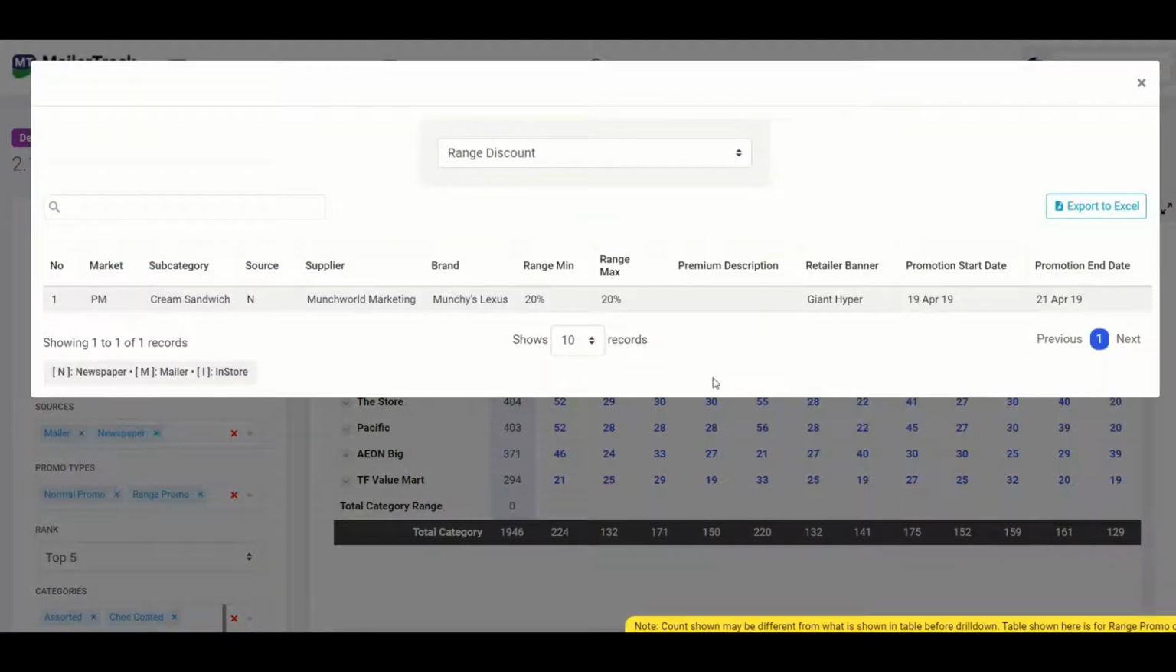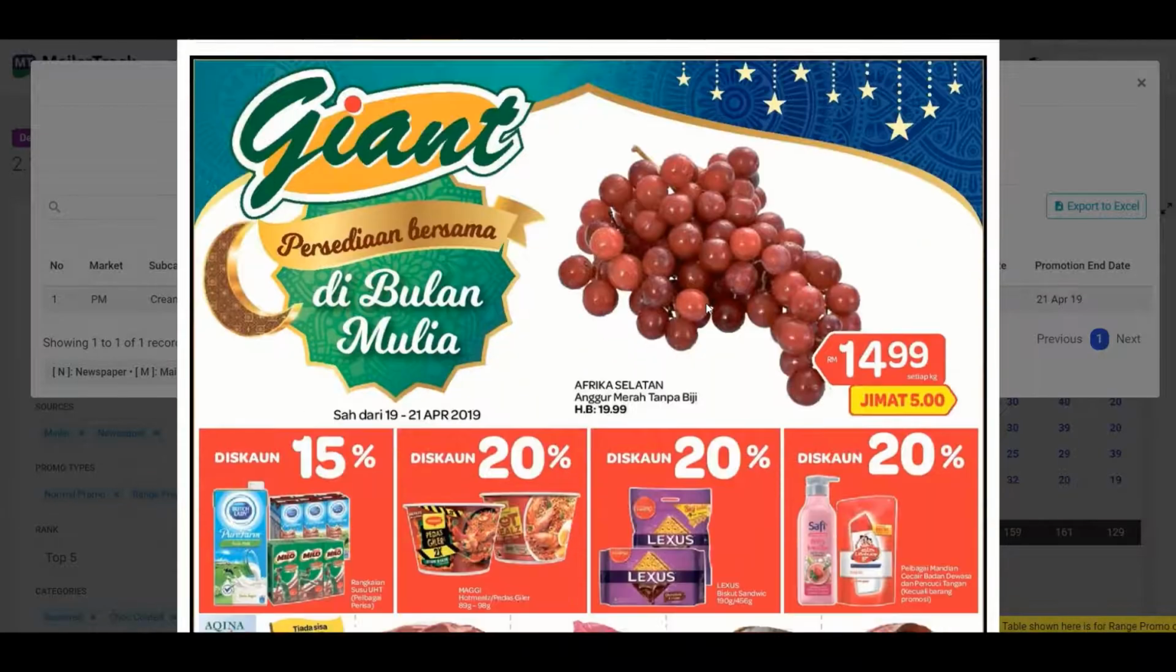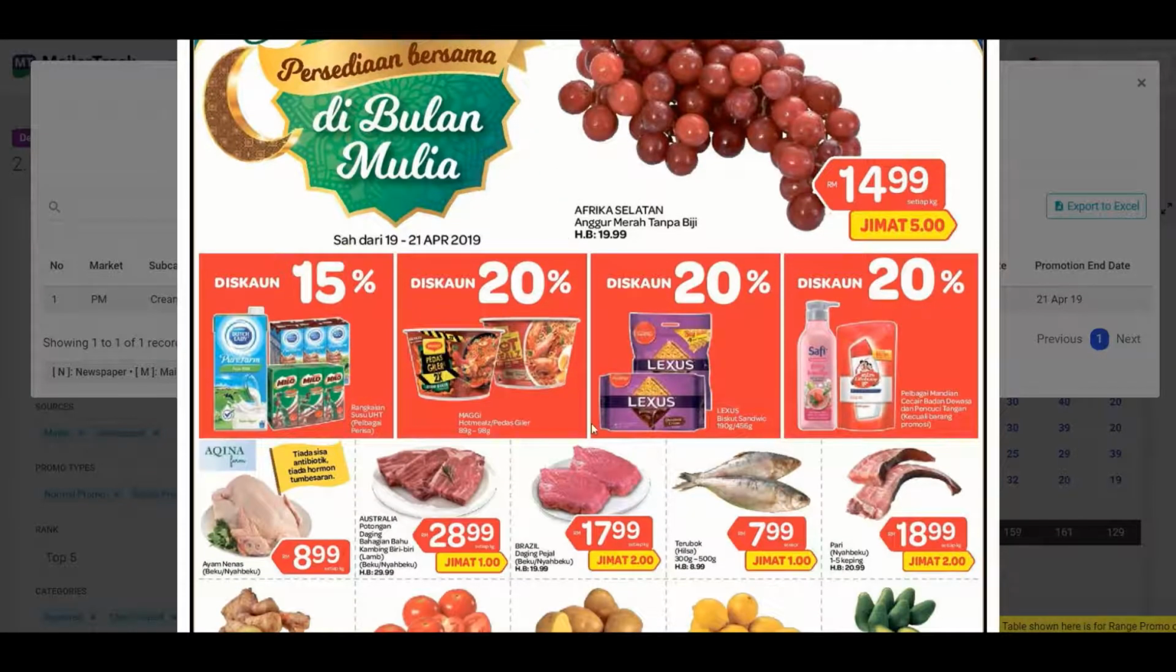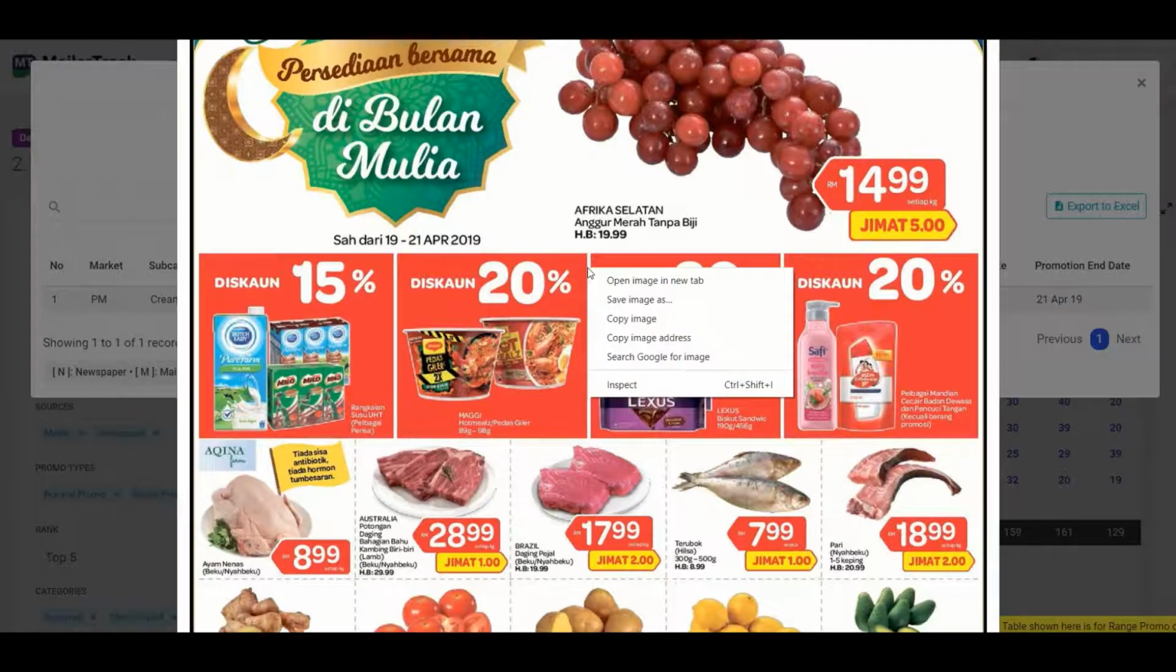From the table that is generated, you can also choose to click on the feature you're interested in. So for example, here I've chosen the range promotion. So if I click on it, it will actually bring me to the page that shows that there is range promotion for this item. Once the image is loaded, you can choose to keep it as reference, and all you need to do is right click and save the image.